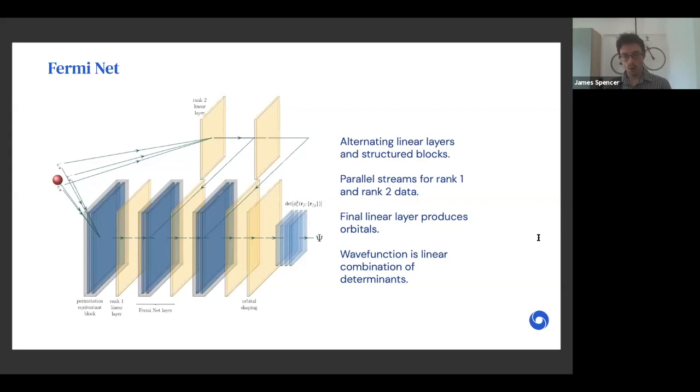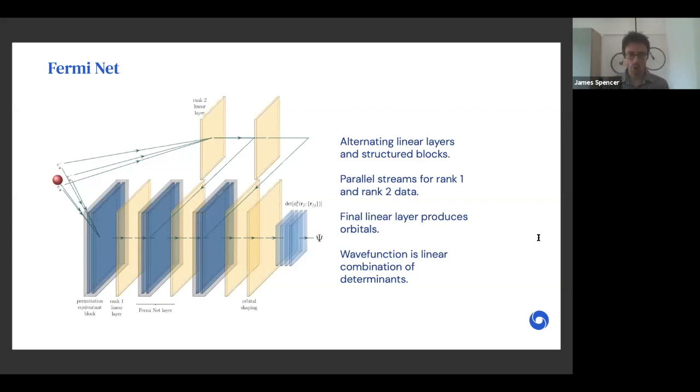And finally, we have a single linear layer which takes the output of the block, the FermiNet layers, FermiNet blocks, and shapes it into the required number of orbitals. We then evaluate the determinants of these matrices, and the final wave function is a learned linear combination of the determinants.